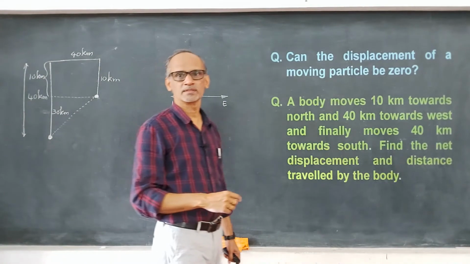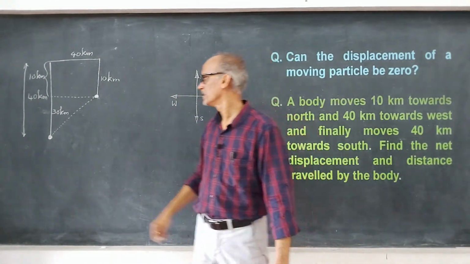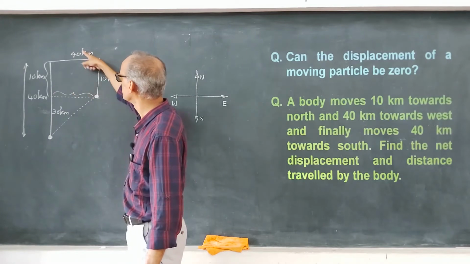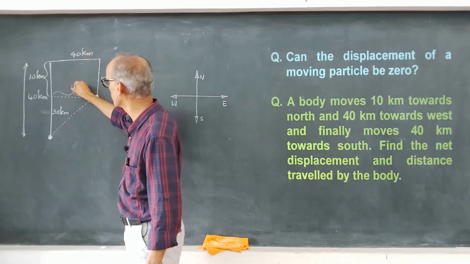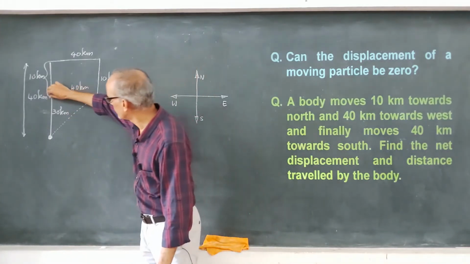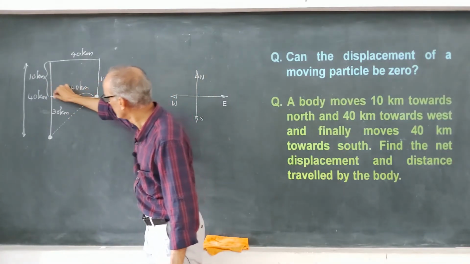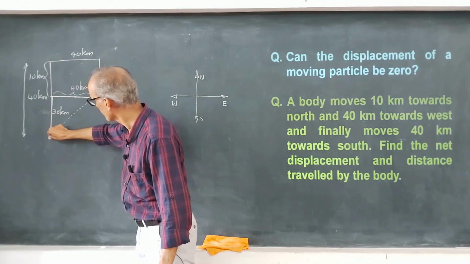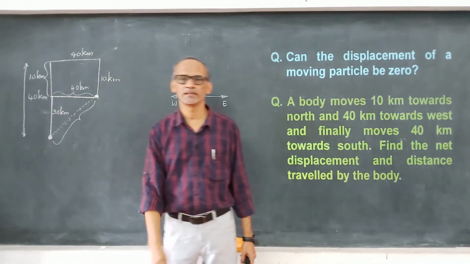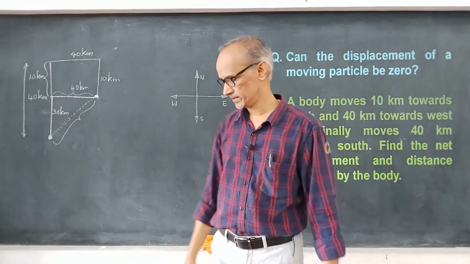Hope you are able to see that particular diagram. That's 30. If that is 30, how much is this? This is 40 kilometers. So, this is 40, this is 30. How do you find this? That is a right angle triangle. You can use the Pythagoras theorem, right?